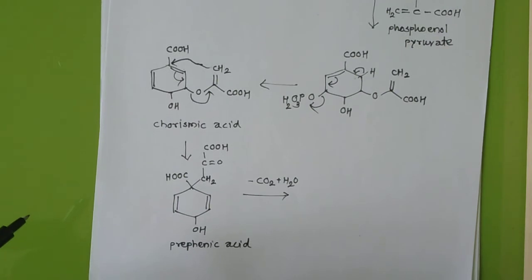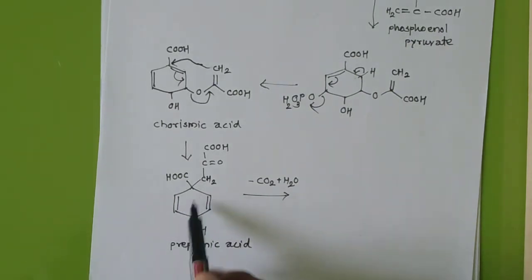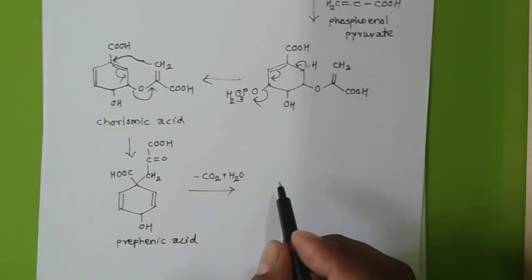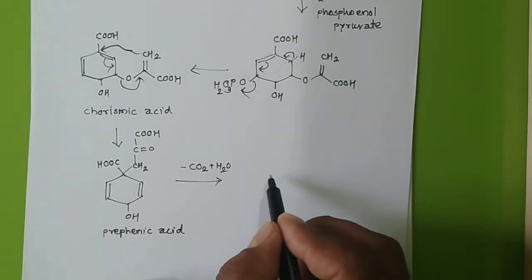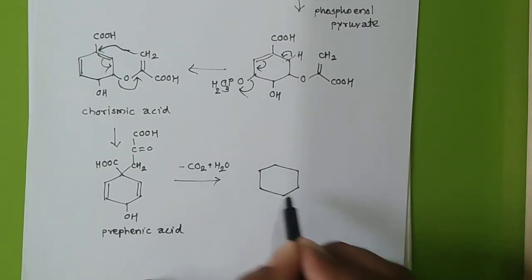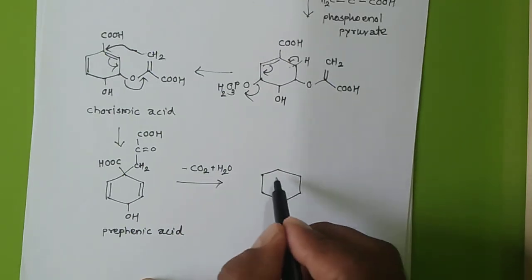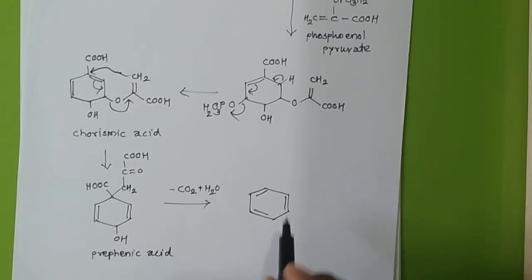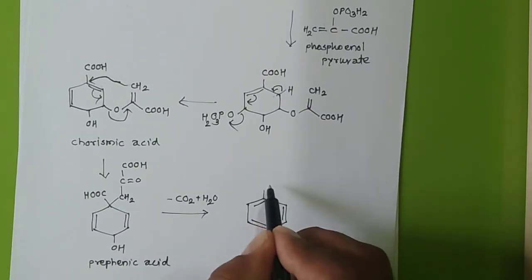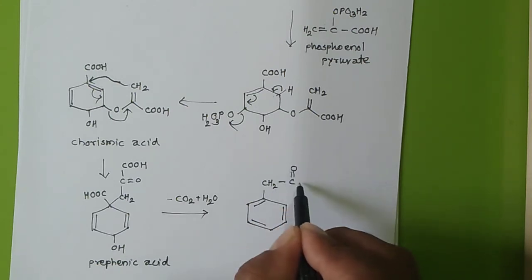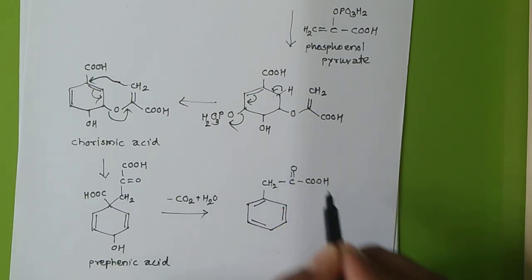Yes, so there will be aromatization, and this OH group will be removed. So what you will get is, see, there will be an aromatic ring, then the remaining part is CH2, then C double bond O and COOH.